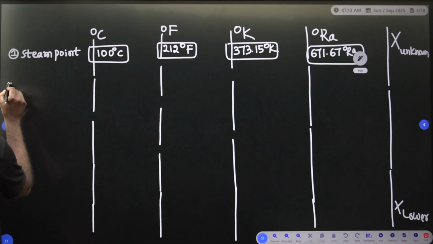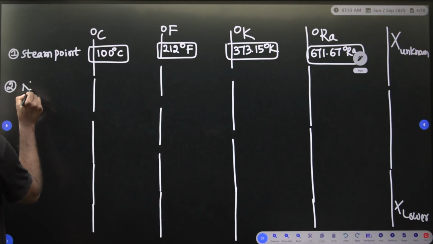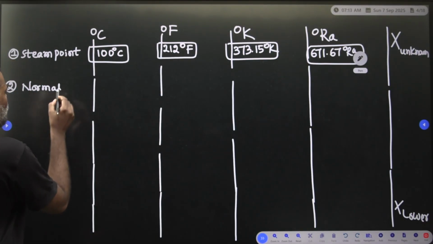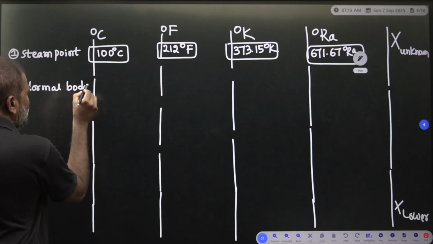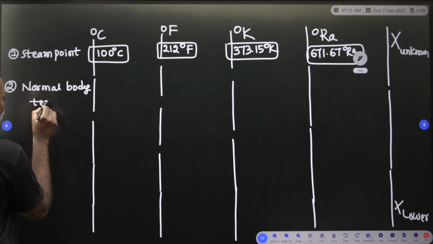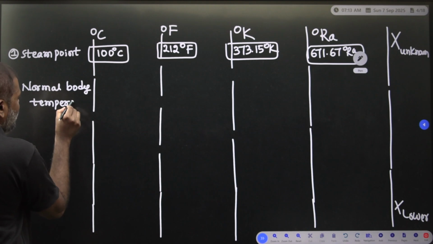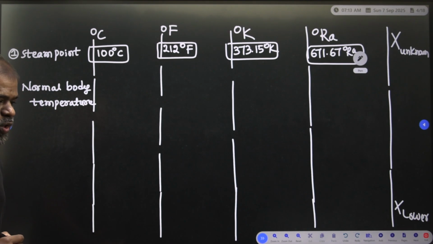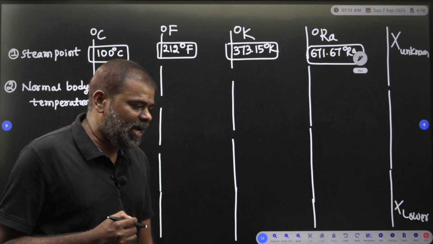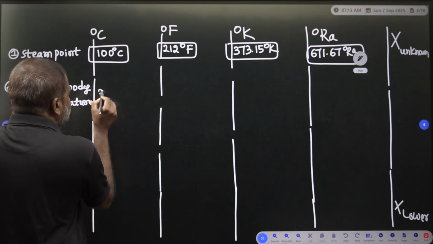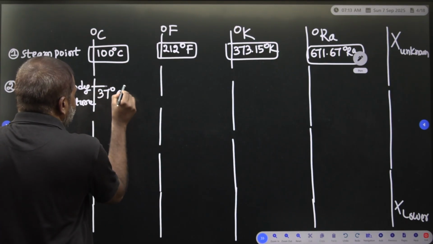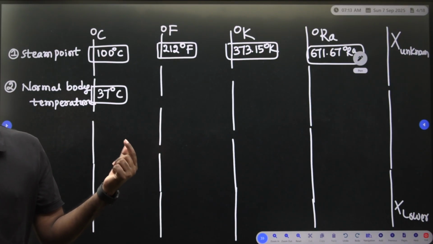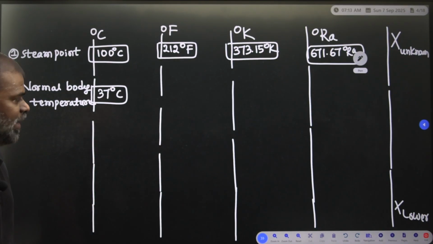Now the second one, you consider a normal body temperature. Maybe you go to the clinic, and the doctor will test your normal body temperature. So what is the normal body temperature? In terms of degree centigrade, your normal body temperature is 37 degree centigrade.